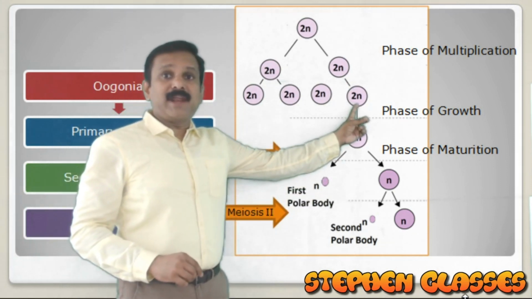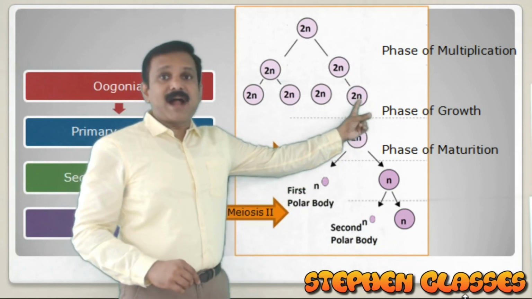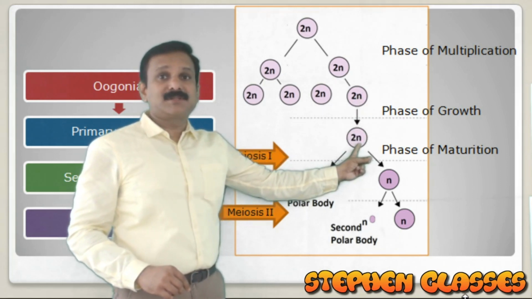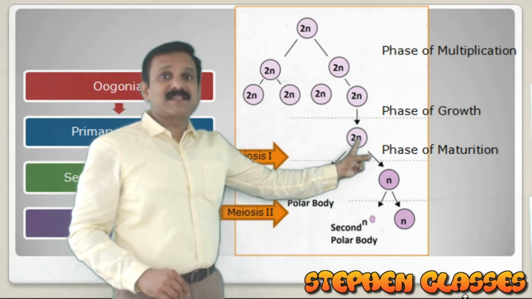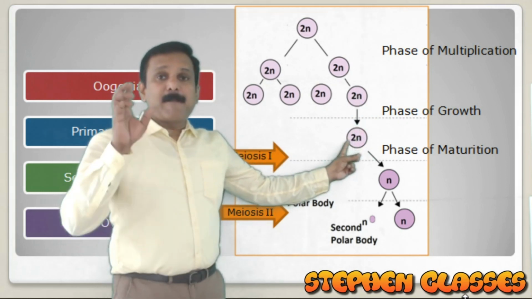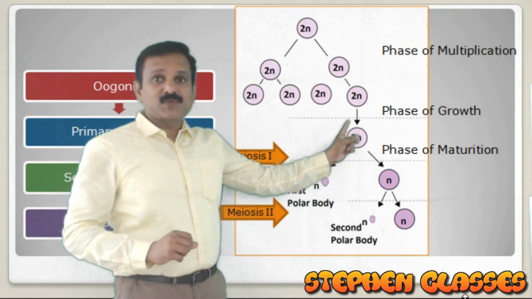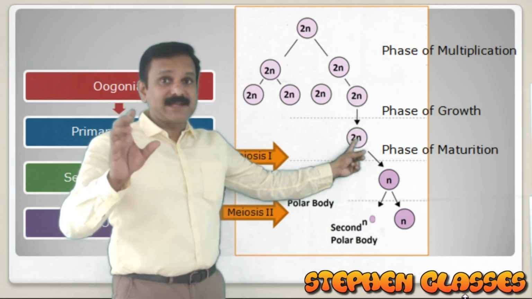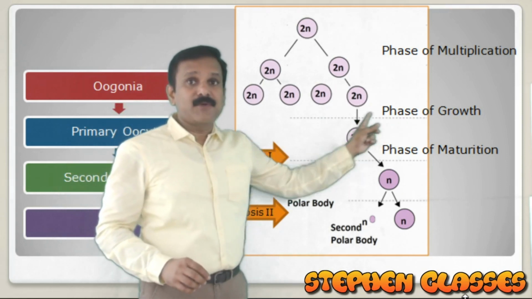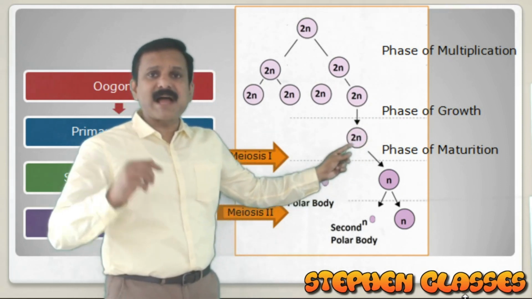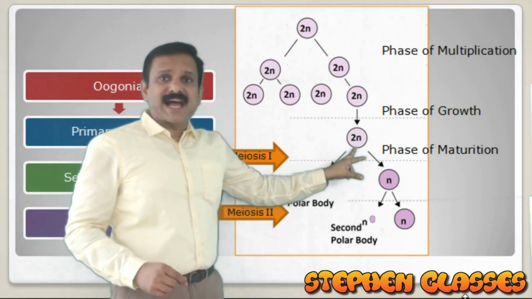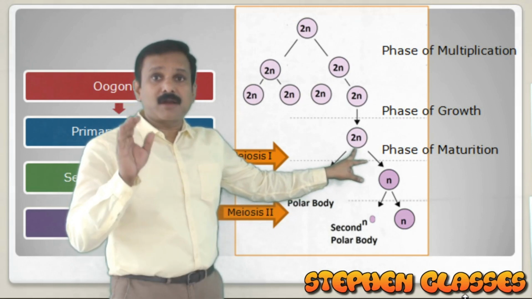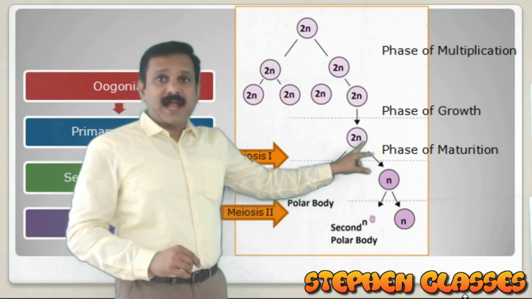So now oogonium is formed. What happens to this oogonium? It will undergo a phase of growth. This phase of growth will result in formation of a primary oocyte. So oogonium is getting transformed into a primary oocyte. This is called the phase of growth. Now, this primary oocyte will further undergo the reduction division, or meiotic division,